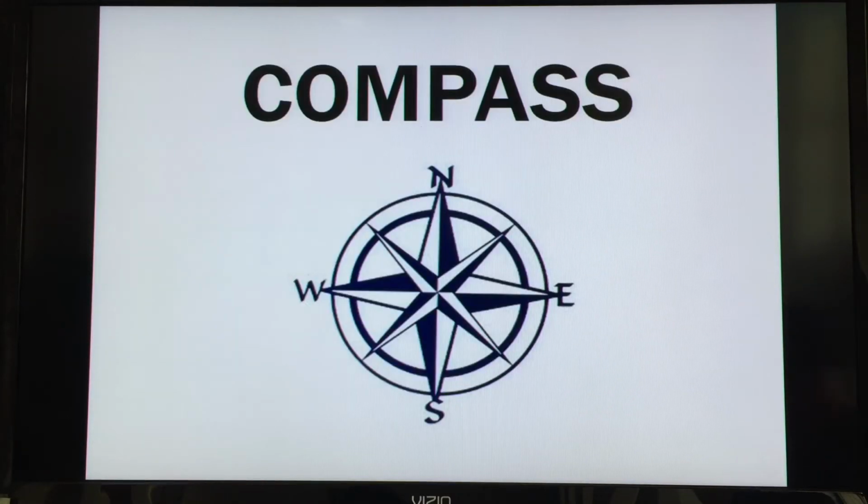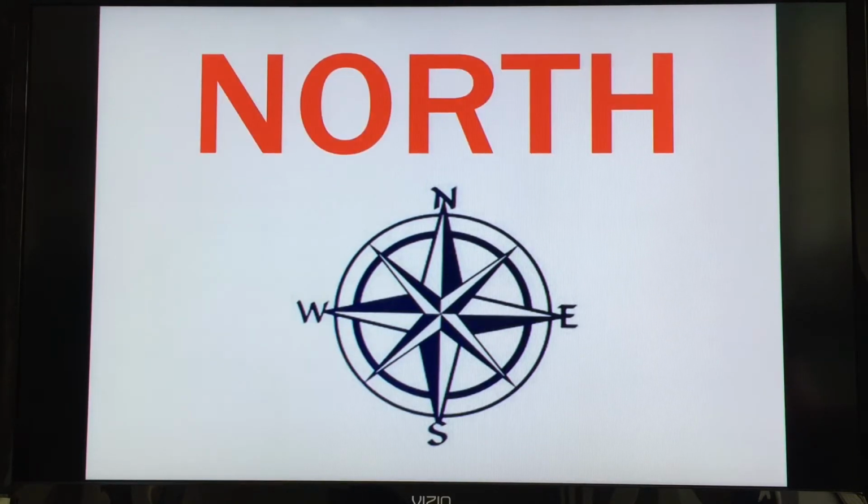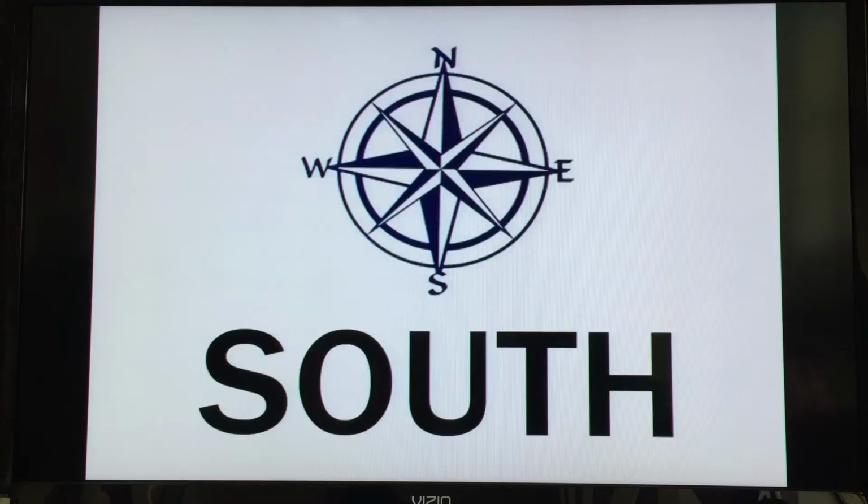Also, you must know the points of the compass. This is a compass. Say compass. Okay, there are 4 points on the compass. You see N, S, E, W. N is north. Go ahead and say it, north. And the opposite of north is south. Go ahead and say it, south.